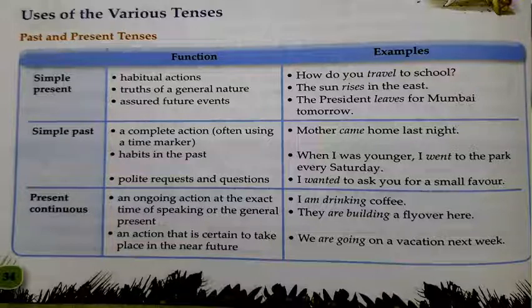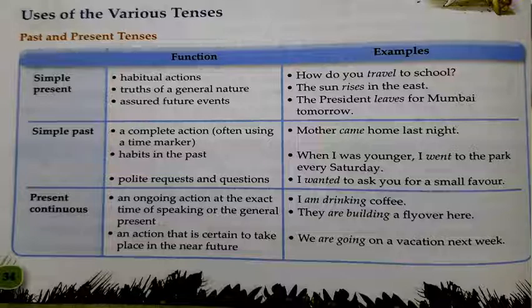Then another use is to show habits in the past. When I was younger, I went to the park every Saturday. Here, with the subject I, went, the past form of verb, the second form V2, is used.